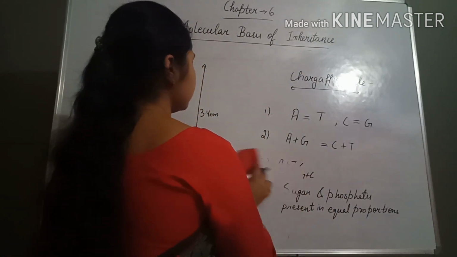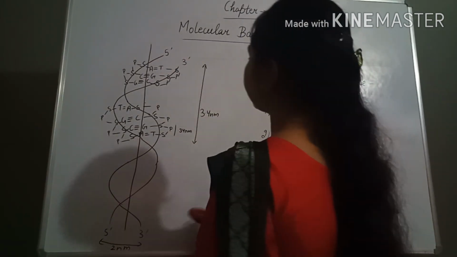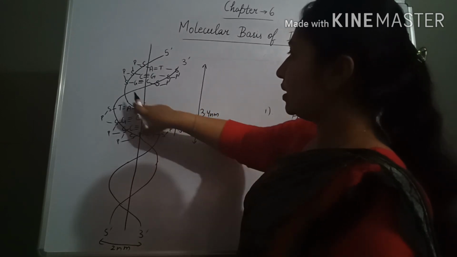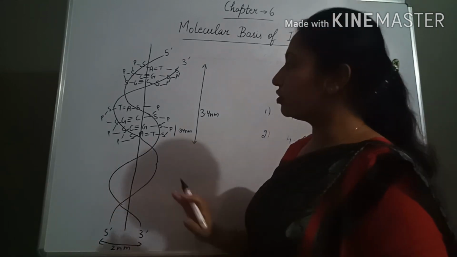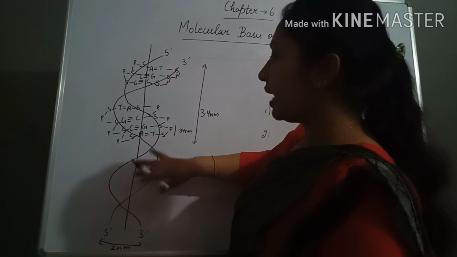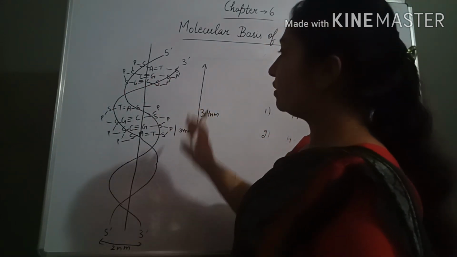Now look here in this diagram, sugar and phosphate are present on the backbone of the deoxyribonucleotides, and the bases are present inside, and this DNA runs clockwise in the anti-parallel direction.